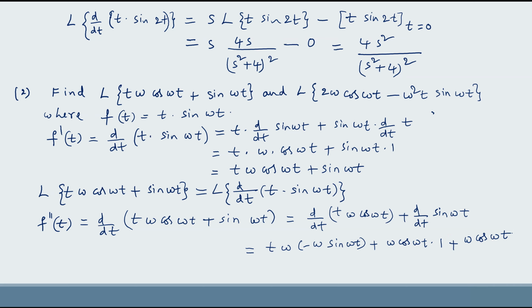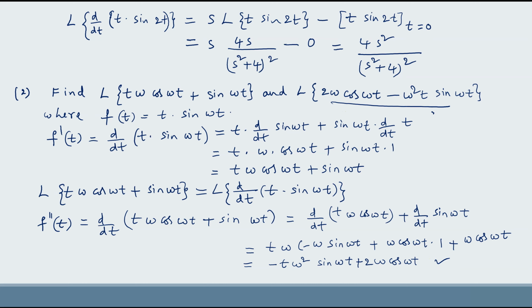This is derivative of sin omega t. So we get minus t omega square sin omega t plus omega cos omega t plus omega cos omega t. That means here we get plus 2 omega cos omega t. So if you observe, this term and this term both are same.